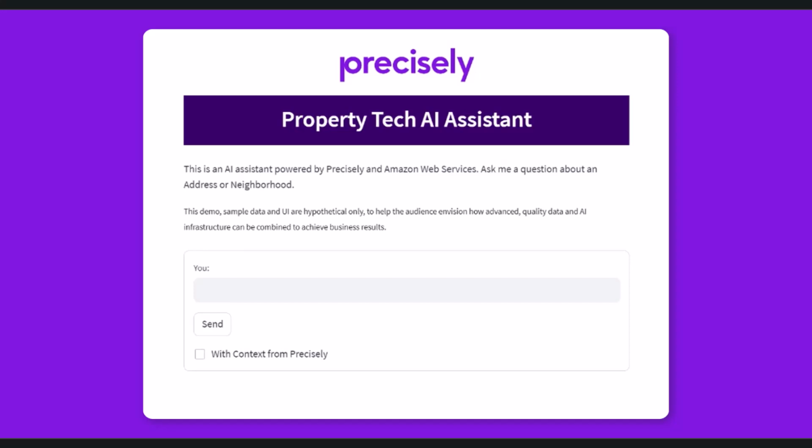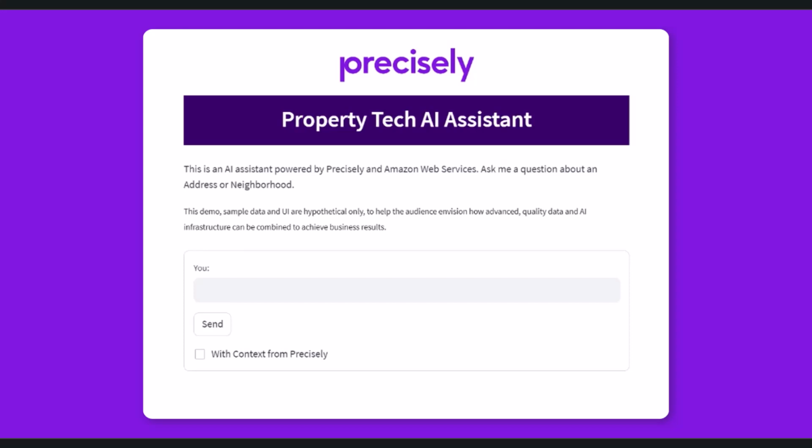So to start, I'm going to ask the AI assistant a few questions about an address. For demo purposes, I'm going to ask these questions without context from Precisely's data, and then ask it with context. When a question is submitted without context, the AI engine will utilize the data that the model was originally trained on and attempt to return the best response to the question. When the question is submitted with context from Precisely's data, the AI engine will utilize Precisely's trusted and enriched data as the source of the response. This will help show the power of using Precisely's trusted data to back your AI project.